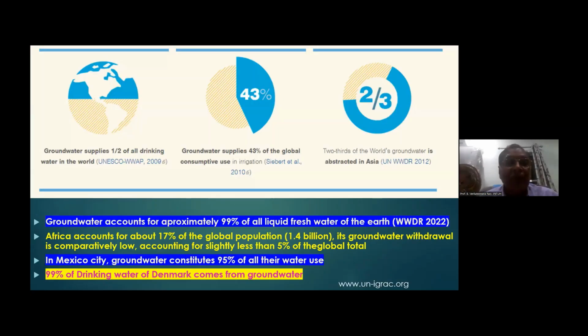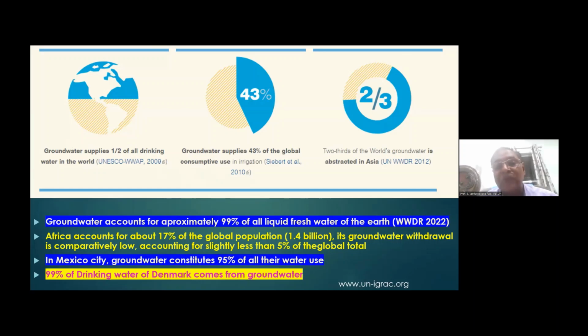So this is, you can see, the global level. Groundwater supplies almost 1/2 of all drinking water in the world. Almost 50% of what we drink is from groundwater resources. And then groundwater supplies around 43% of the global consumptive use.